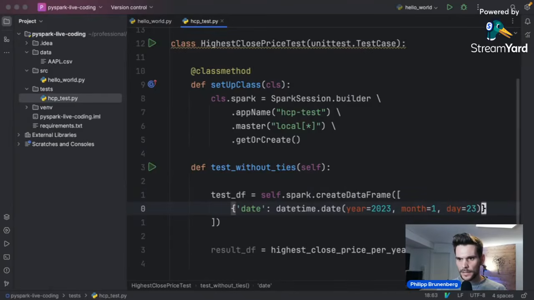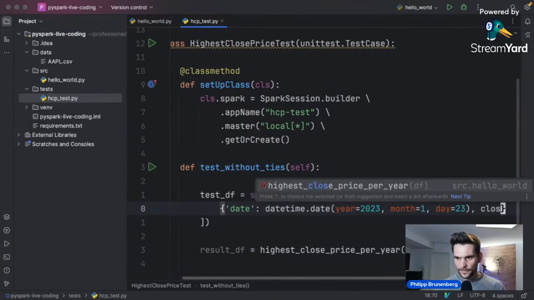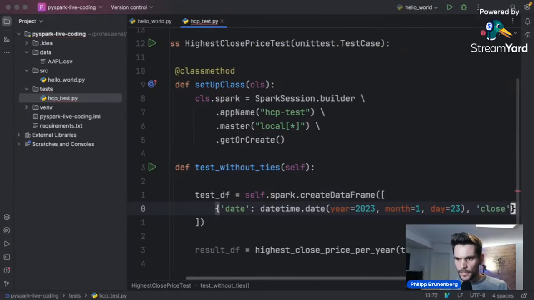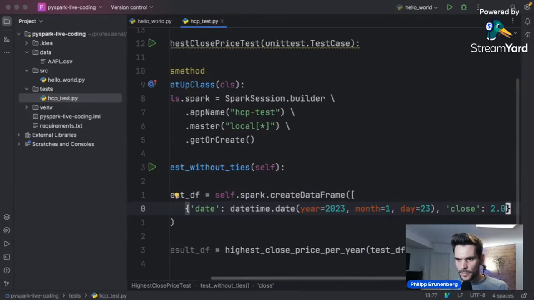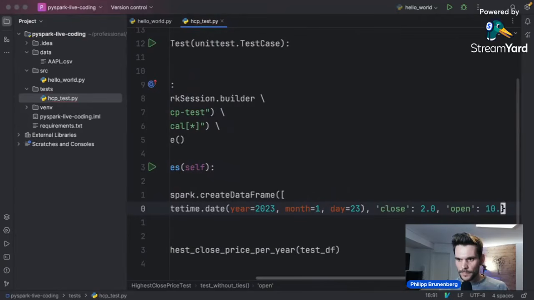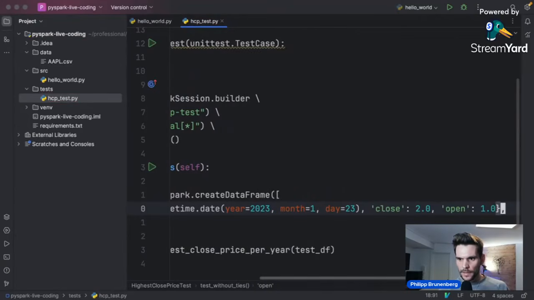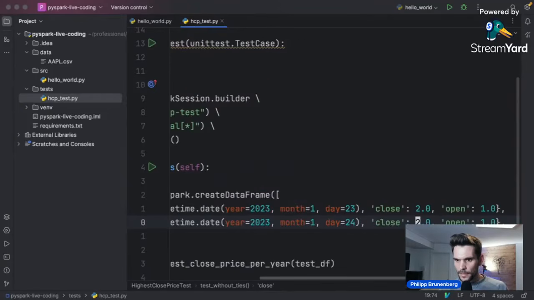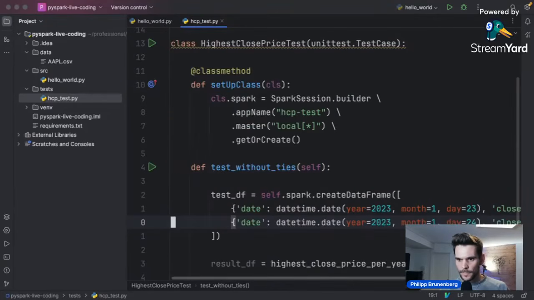And then we need at least the close price. And this one has to go into these quotes here. The close price should be, let's say, 2. So that will be our first row. And now let's also add an open price, which should be 1. So a double of 1. And then let's add a second row. And it's not going to be the 23rd, but the 24th. And let's say the close price here is 1. And the open price was 2.